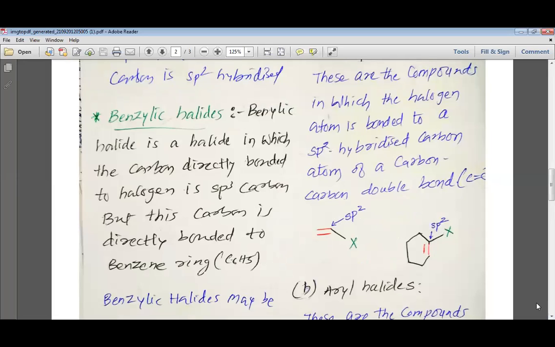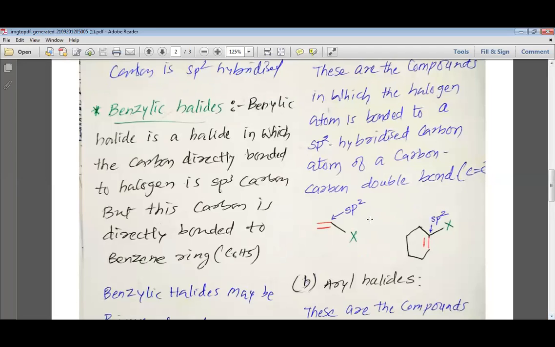Look at this. In the example I have shown that the green X is bonded with the black bond to the red carbon, which is sp2 hybridized, because this red carbon has a double bond.